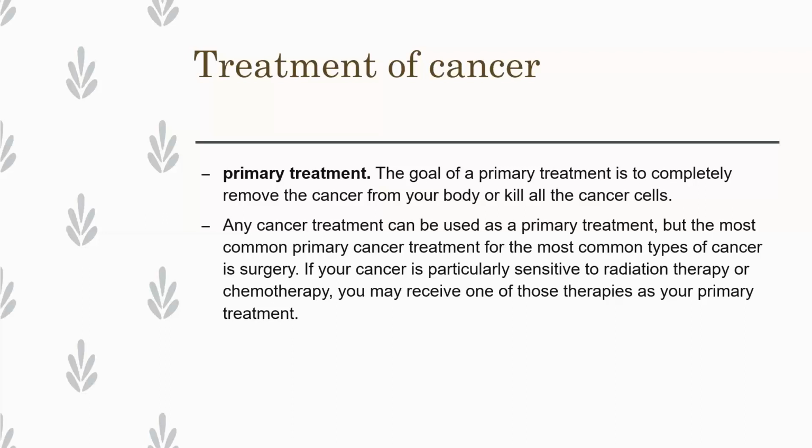If it is pancreatic cancer, then we can go through radiation and chemotherapy also. If it is a brain tumor, which is also a brain cancer, then we can go through chemotherapy also. So any of the therapies can be used as your primary treatment, but you have to take a risk in it. First of all, you have to think about it, and then proceed further.